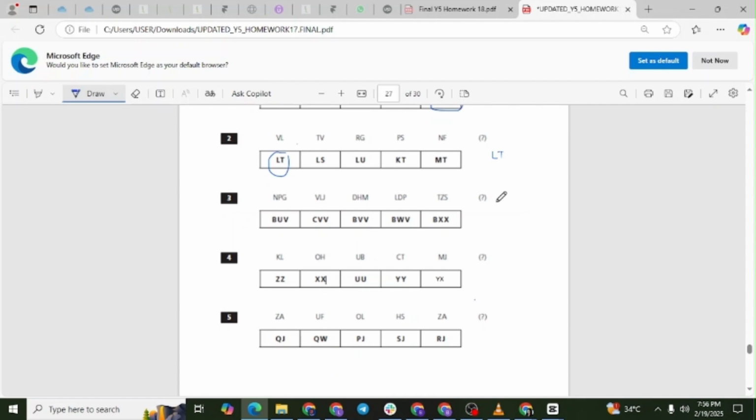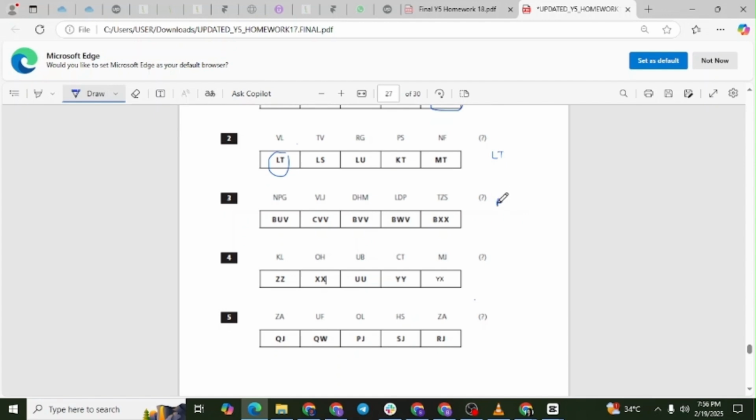D, 4, to L, 12, is plus 8. L, 12, to T, 20, is plus 8. The pattern is plus 8, minus 18, plus 8, plus 8. Following this pattern, the next step should be plus 8. T, 20, plus 8 gives us B.